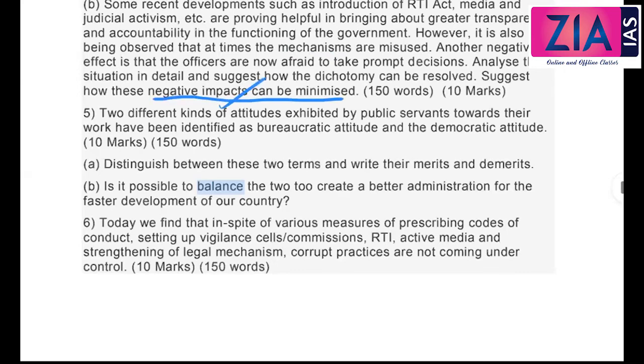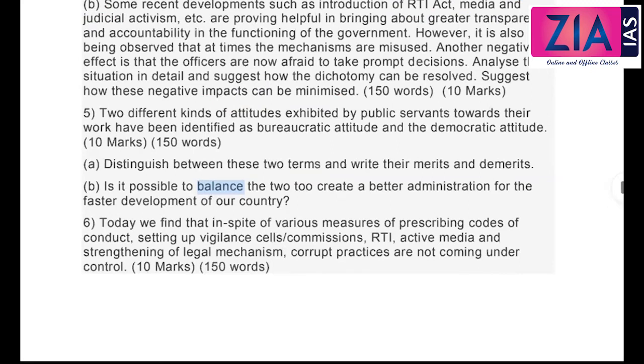And how to solve the problem of this RTI activist and all that we have discussed, that this black mark and some fines can be imposed, right? And with respect to media and judiciary, you can say that media and judiciary should be sensitized with respect to this issue. Media being the fourth pillar of this democracy, they have to be more responsible and responsive. Now they are responsive, but they are not responsible. Okay, unethical journalism. All these are issues which we need to address.